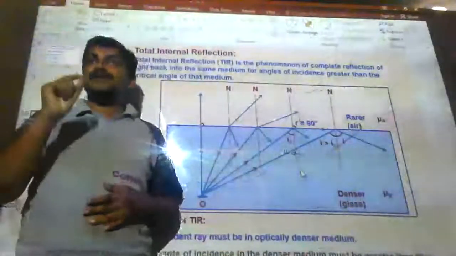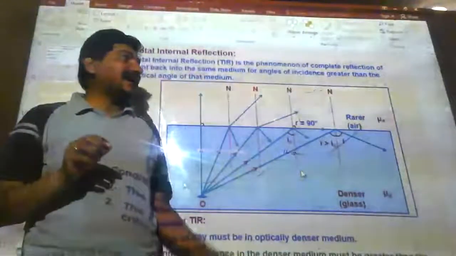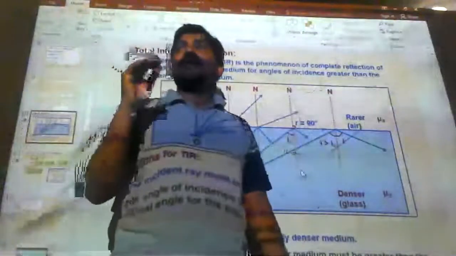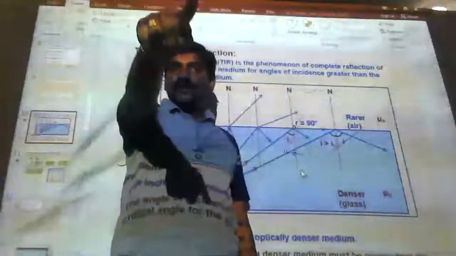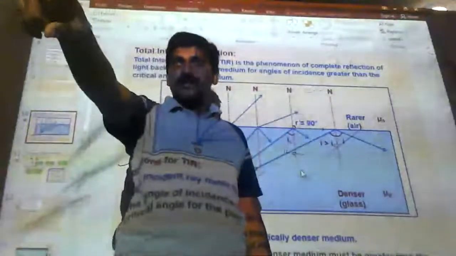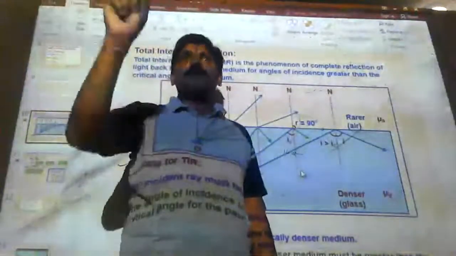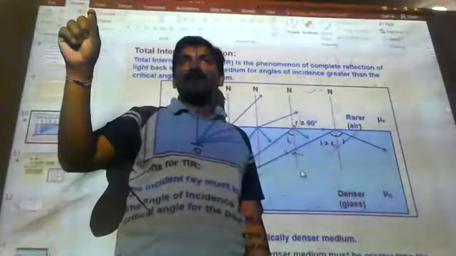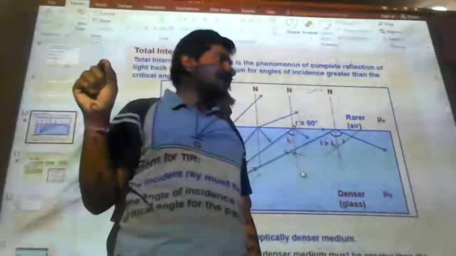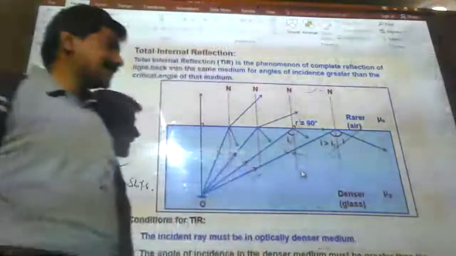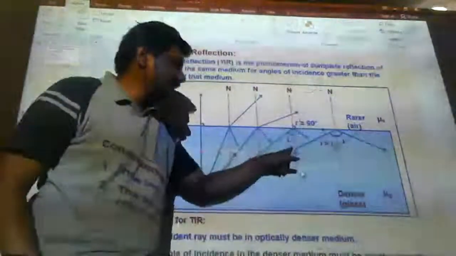This is possible only when the light ray passes from denser to rarer medium. When a light ray passes from denser to rarer medium, the refracted angle makes 90 degrees with the normal. Then the corresponding incident angle is called the critical angle.